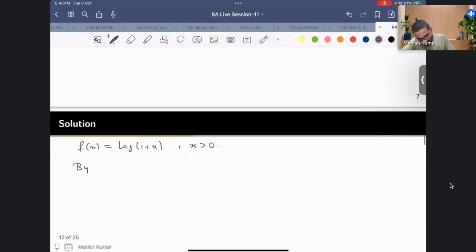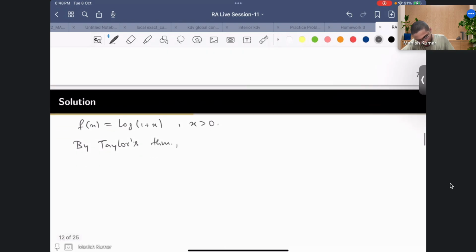So by Taylor's theorem you can write f of x as f of 0 plus f prime of 0 into x, plus f double prime of 0 times x square by factorial 2, plus dot dot dot, you'll go till f k at 0 into x to the k by factorial k.